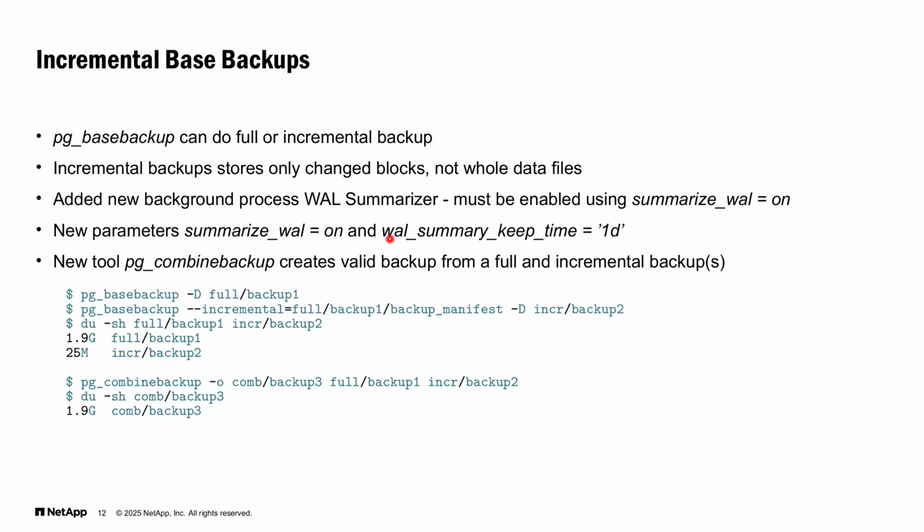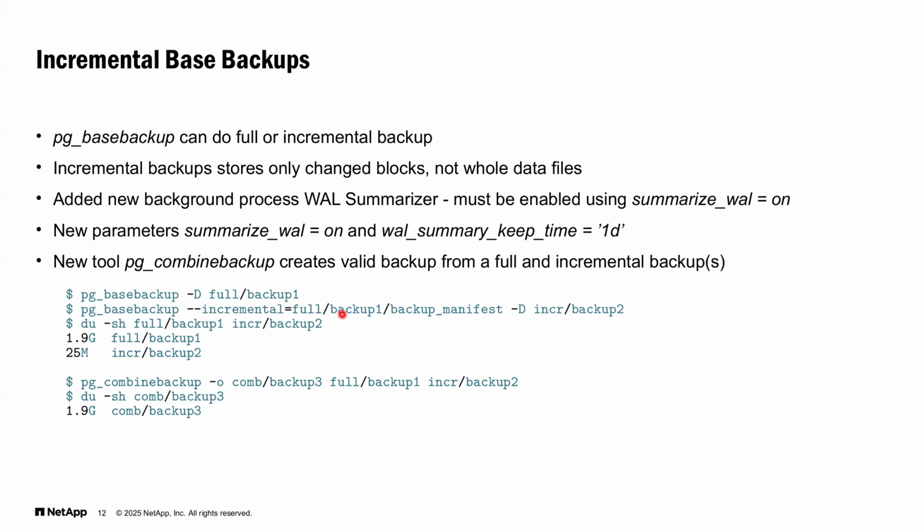And with this summarizer, pg_basebackup now knows which data blocks are changed or new from the last backup, and therefore, when we now run pg_basebackup, we can either say that it shall do full backup, or it shall create incremental backup.